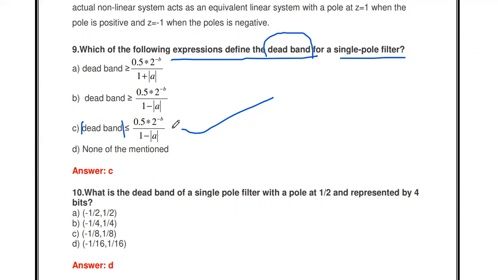This is the formula for dead band. You just remember it. Using this formula, you may have some 2 mark problem also.